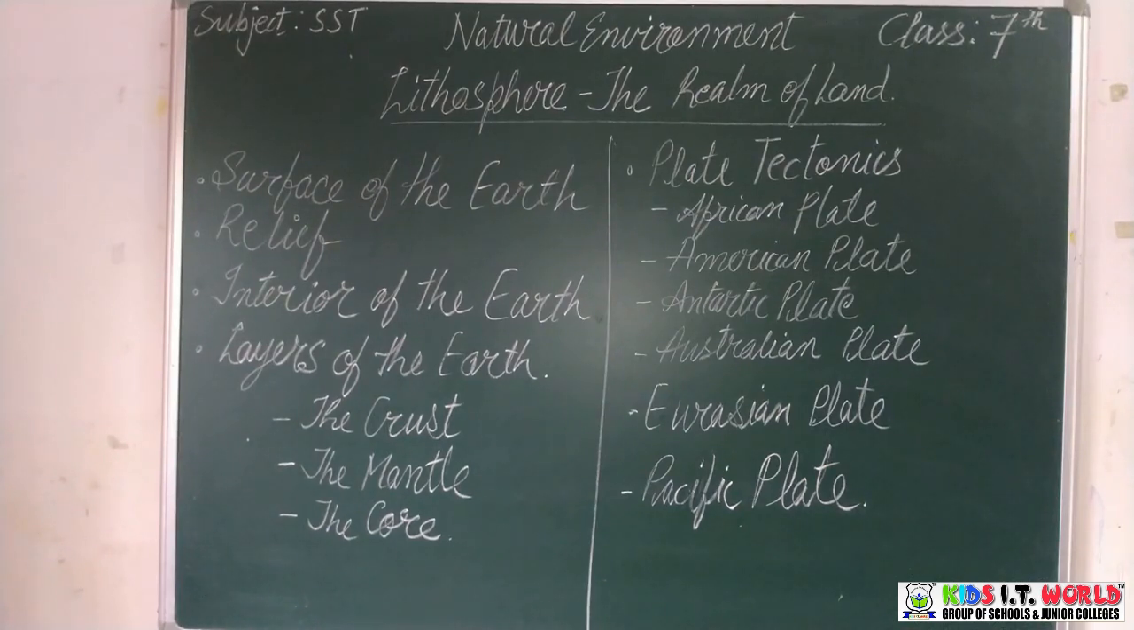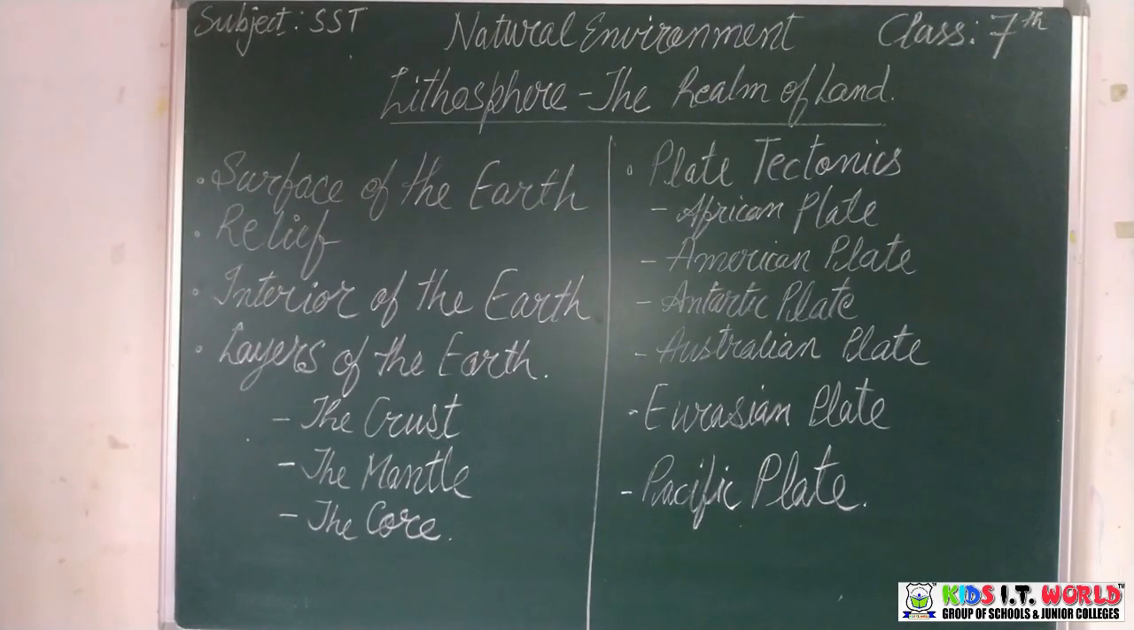So the name of the next chapter is Natural Environment, Lithosphere, the Realm of Land. If you remember, in the previous chapter we studied about atmosphere, lithosphere, hydrosphere and biosphere, the four different spheres. Now we are here to learn more about the second layer, that is lithosphere, the realm of land.